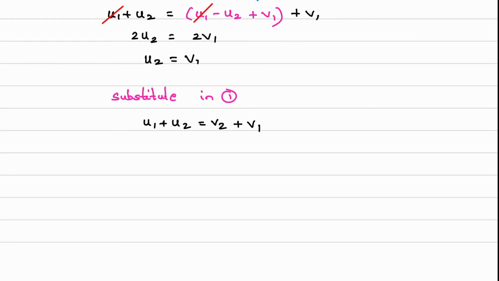Now substitute the value of u2 as v1. So u1 plus v1 is equal to v2 plus v1. This v1 and this v1 will get cancelled on both the sides, and finally you will get u1 is equal to v2, hence proved.